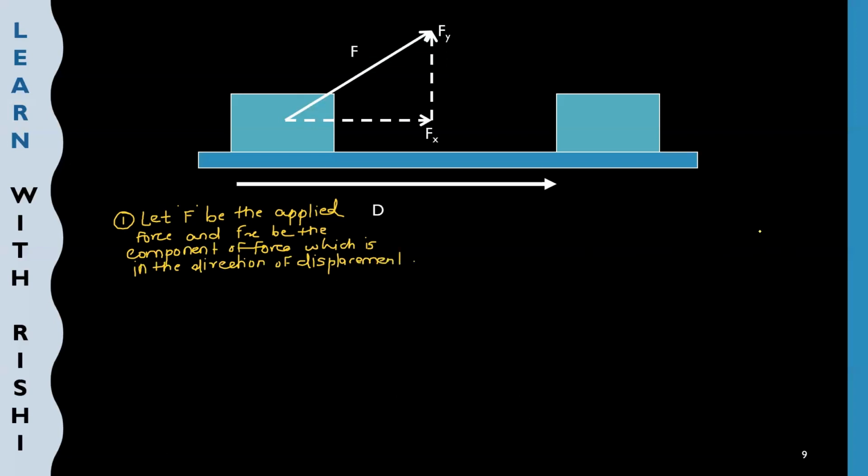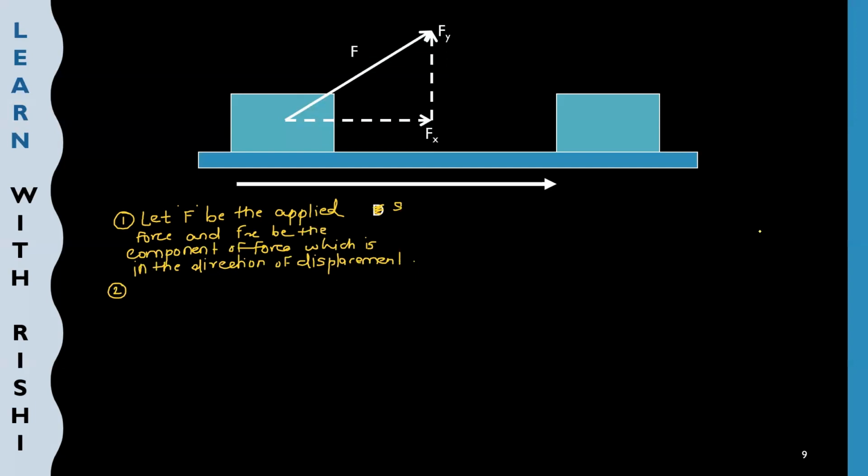Then we will define what is D. Instead of D, you can also put S for displacement. So in the diagram, I will just make a change here. I will put S here instead of D. Okay. Second point will be what is S here.